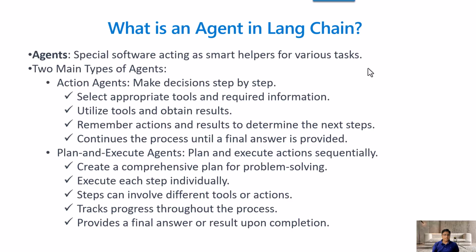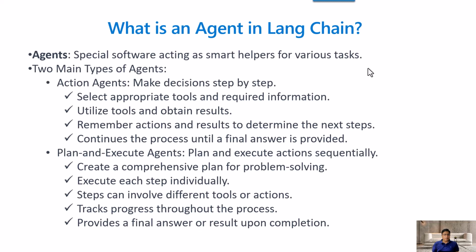Okay, so now let's understand what an agent is in LangChain. An agent is a special type of helper software which acts on your behalf to perform some tasks. There are two types of agents. One is the action agent and another one is the plan and execute agent. The action agent makes decisions step by step. And how does it do it?